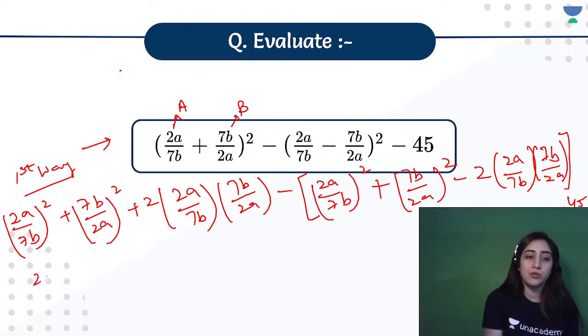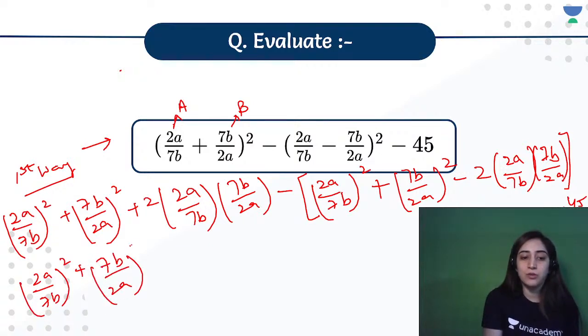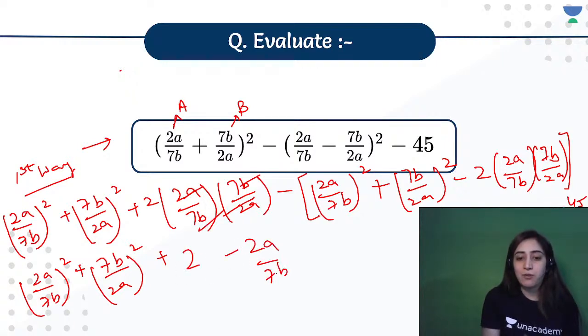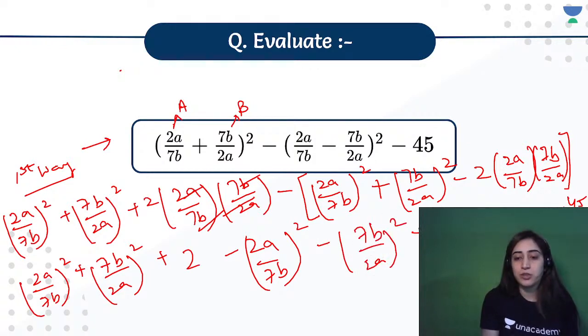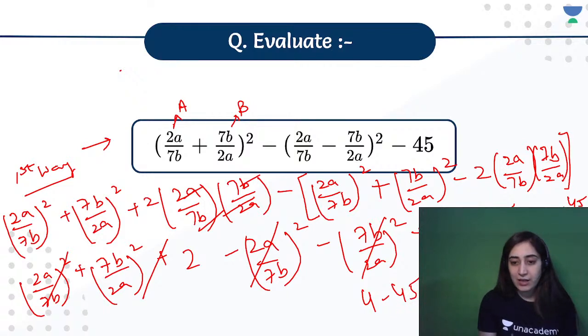So we'll say 2a by 7b whole square plus 7b by 2a whole square plus 2, and all of this gets cancelled, minus 2, negative of 2a by 7b whole square, negative of 7b by 2a whole square, negative, negative, positive, 2 minus 45. So you would be cancelling this and this will also get cancelled. So you're left with 4 minus 45 and the answer is minus 41. Well, that's the right answer.